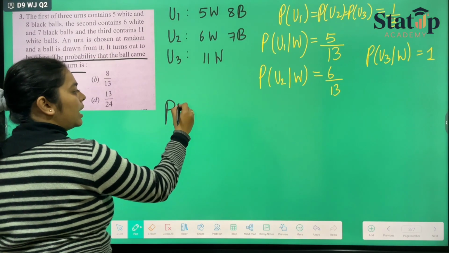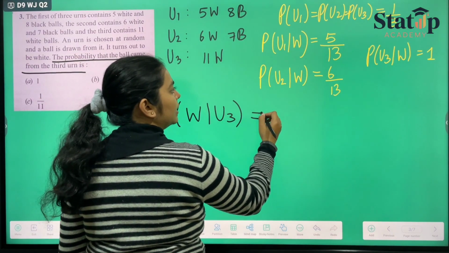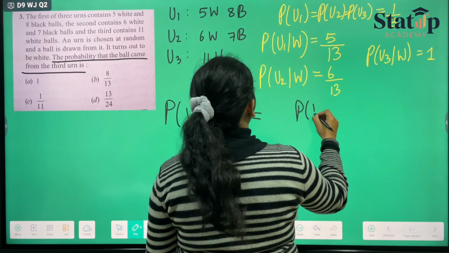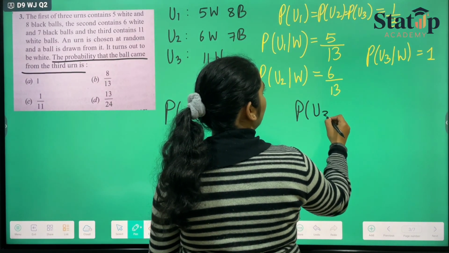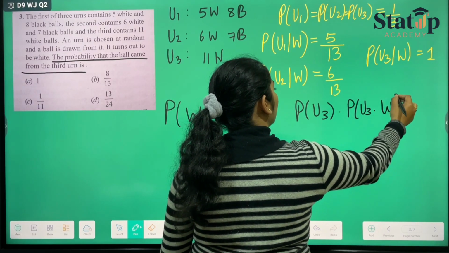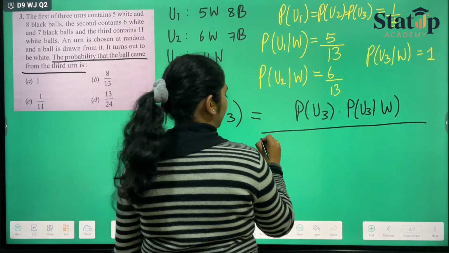Now we know that the ball is white, but it came from the third urn. Inverse rule of probability. So it will be probability of urn 3 into probability of urn 3 given that it is a white ball, upon total probability.